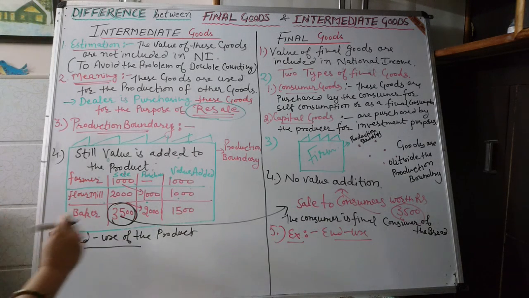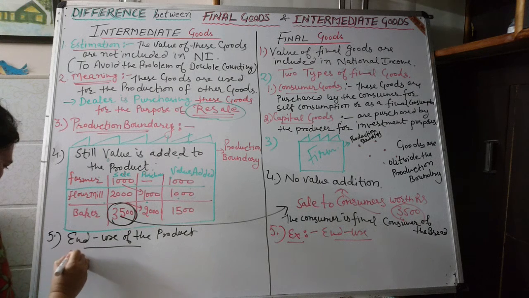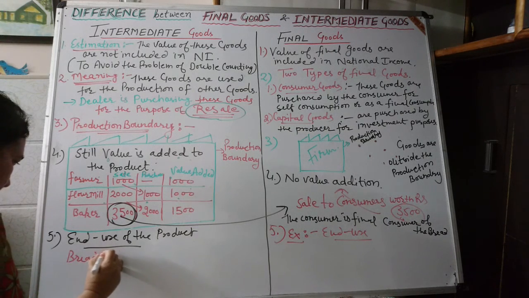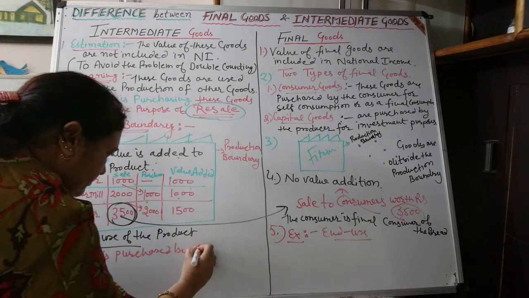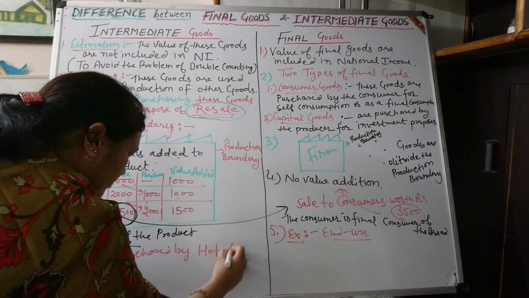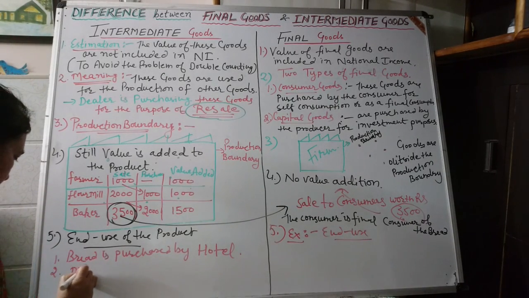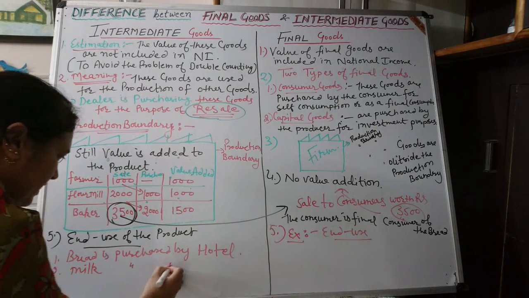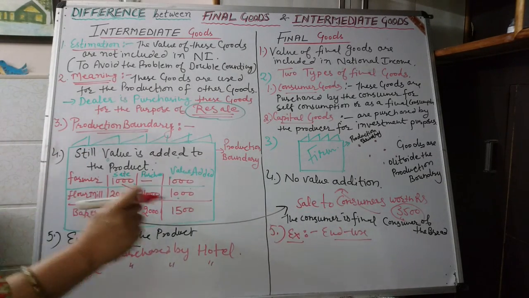Suppose that bread is purchased by a hotel. That would be considered as intermediate good. Number 2, milk purchased by hotel. That will also be considered as intermediate good.